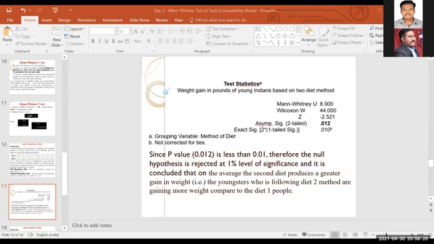ANOVA is compared with 3 or 4 groups, but 3 or 4 groups for the 2 factors only, for the 2 variables, not 3 variables. You should have only 2 variables. One should be a dependent variable with the subcategory, and the other one should be the independent variable with the subcategory. That means groups and subgroups may differ for the variable. Okay, no problem. Okay, ma'am, thank you.